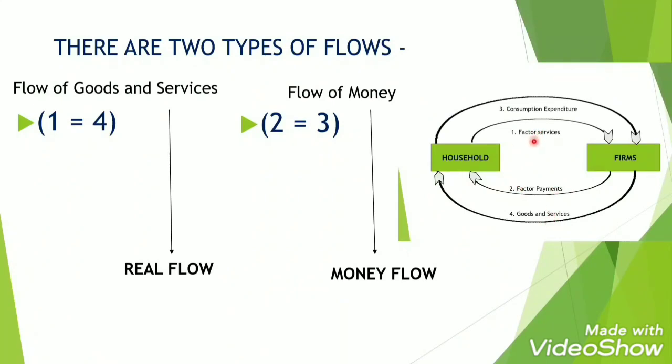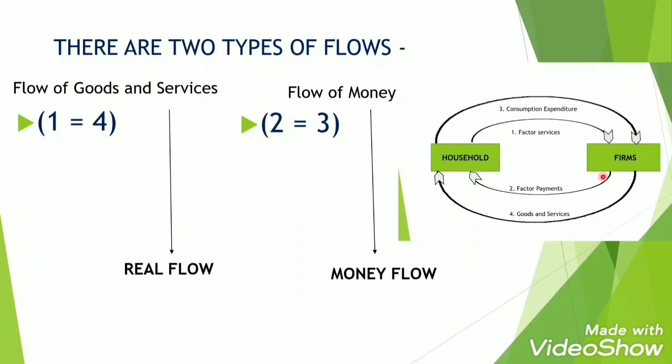Factor services are what? The household is providing its services, that is the land, labor, capital, and entrepreneur to the firms. And when we consume goods and services, when we purchase things from the shops, we get goods and services, isn't it? These goods and services, or these things, are produced by whom? They are produced by the firms. So flow of goods and services are also known as real flow. Next, the type of flow we see is the flow of money, which takes place between factor payments and consumption expenditure. That means basically where the flow of money is taking place. This is also known as money flow.